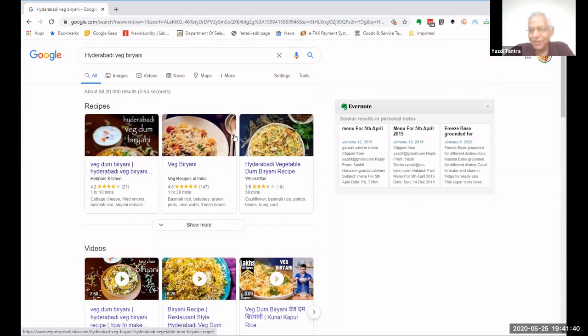So the gentleman here today can cook something easily without help from the wife, and the wife can take a break. She can be lazy for a change. Okay. How many of you will like to do that? Yes, I want somebody to say, yes, I will do it. Great. So you can get recipes from ingredients. Very simple. Again, very powerful.